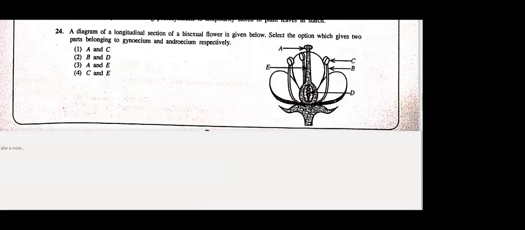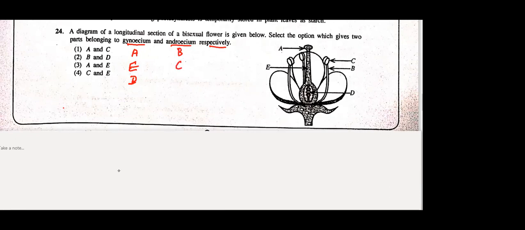Who can tell me the answer for the 24th MCQ, Sumela? First answer, A and C belong to gynoecium and androecium respectively. Gynoecium means female part. Female part means capital A, because that is the stigma, and E is also a female part. I'll write all the parts belonging to the gynoecium: A, E and D. Then androecium is the male part, B and C.